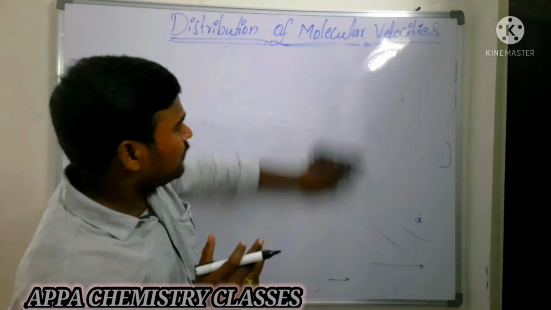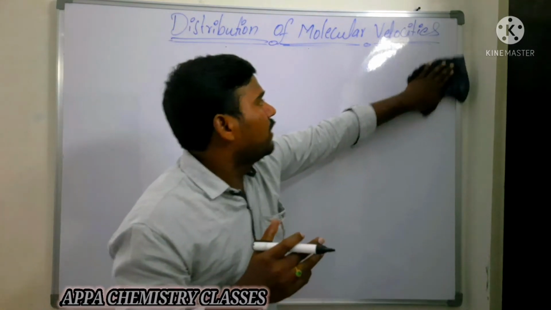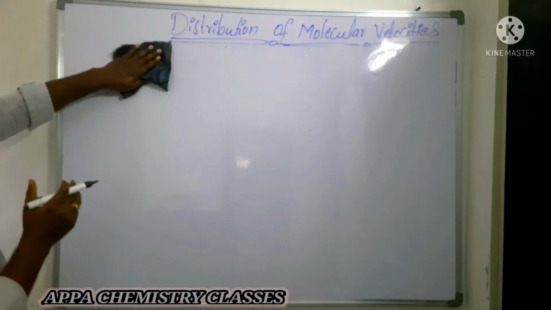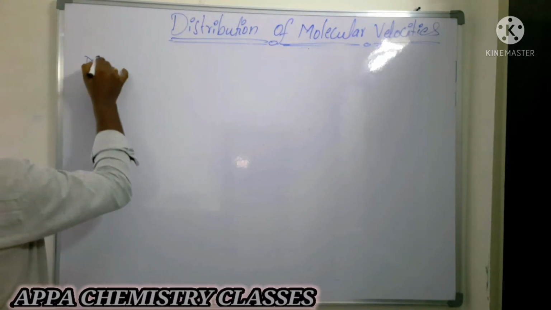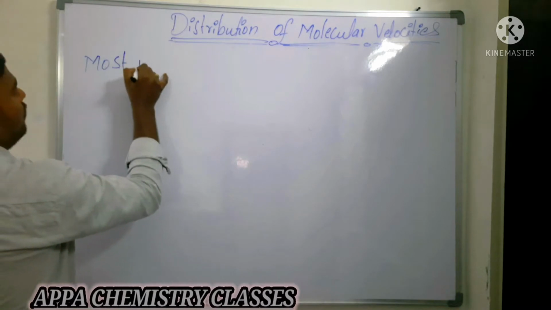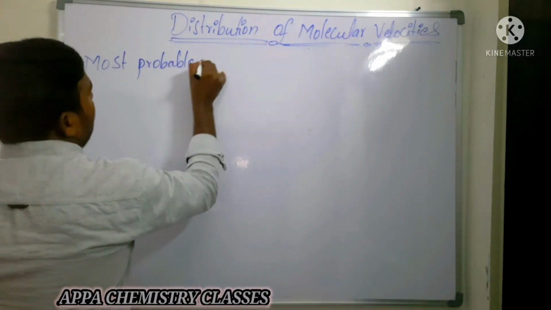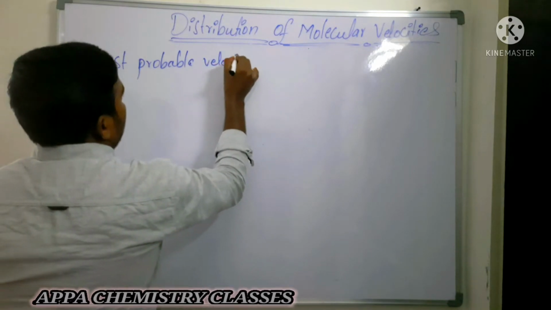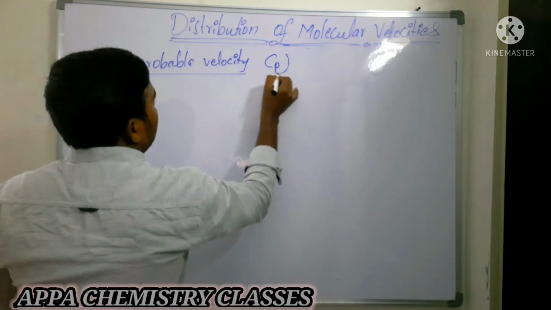So which velocity is more here? RMS velocity or most probable velocity or average velocity? RMS velocity is more when compared to most probable velocity. First we will go from the small to big. Most probable velocity. So what is meant by most probable velocity, which is represented with Cp?